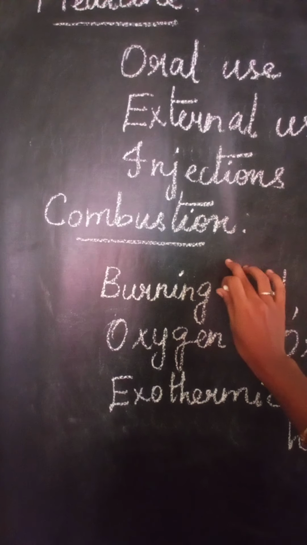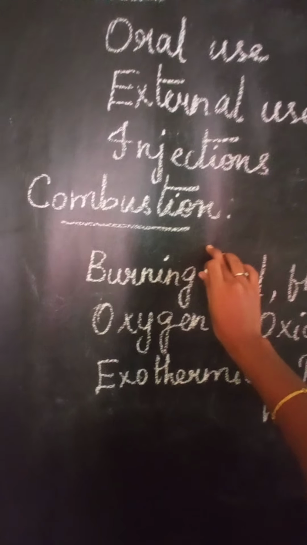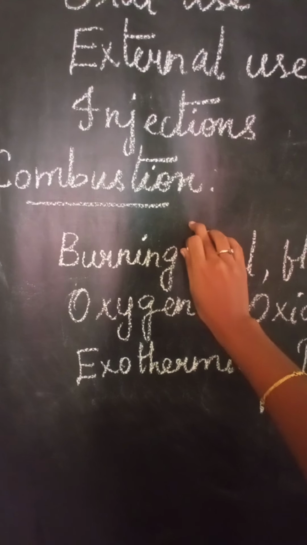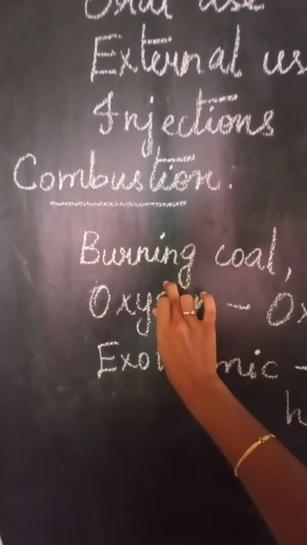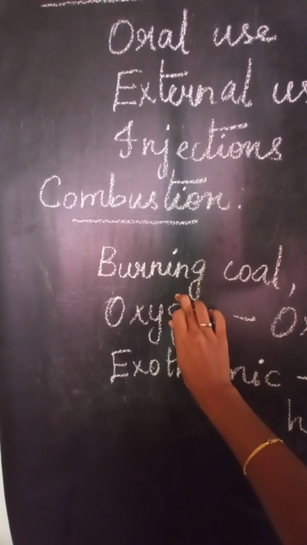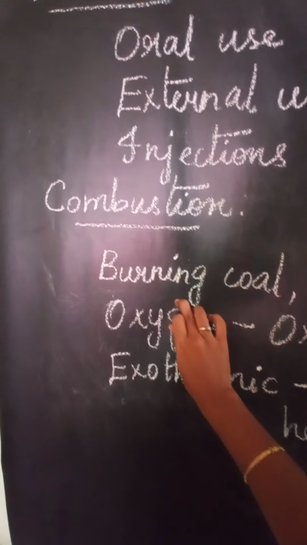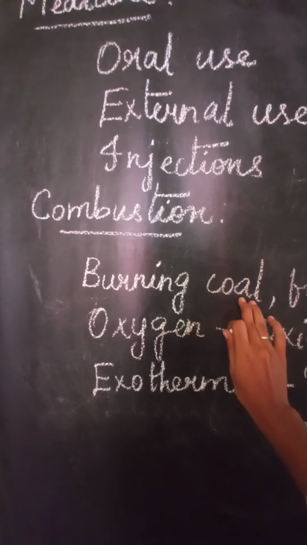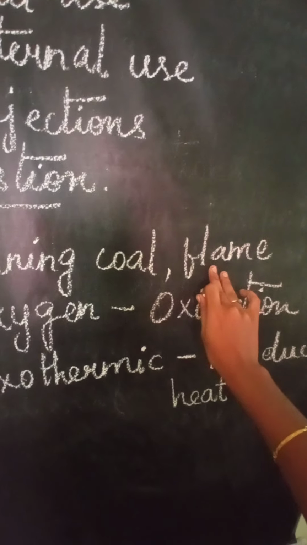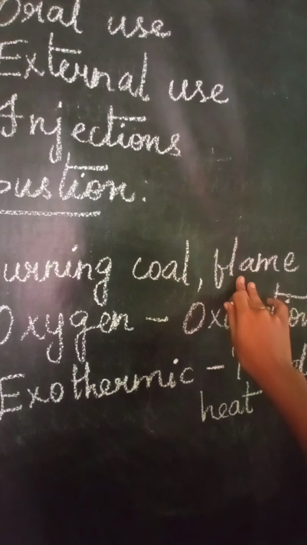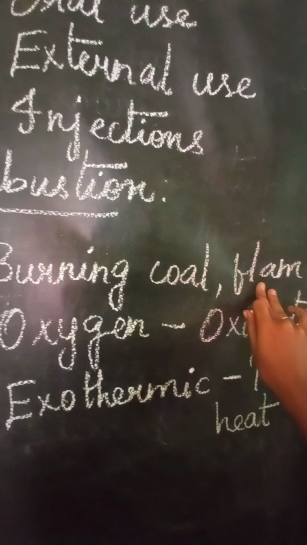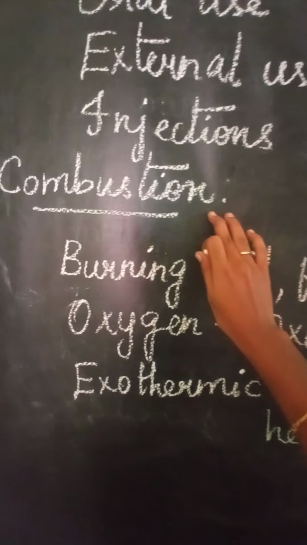And the next one is about combustion. What is meant by combustion? Normally we call combustion the burning process. Burning takes place while coal is burning, or in the flame of candles, or even by using fuel. Whenever the burning process takes place, that reaction is called combustion.